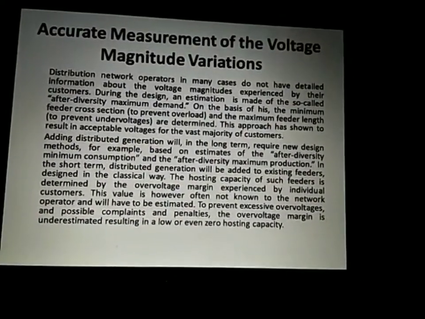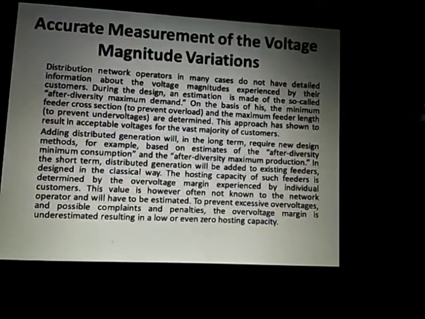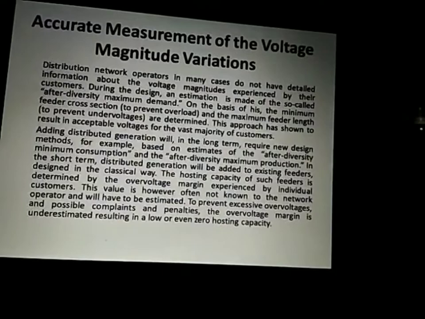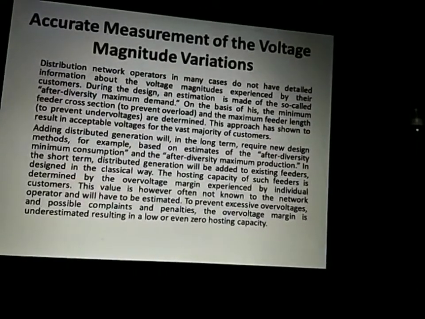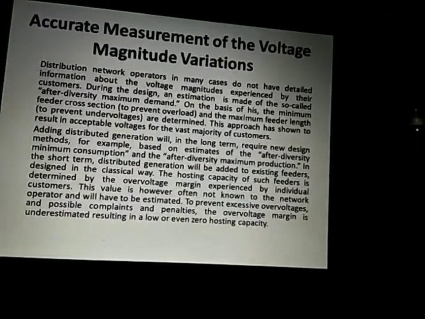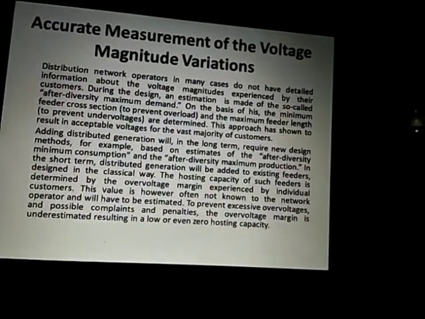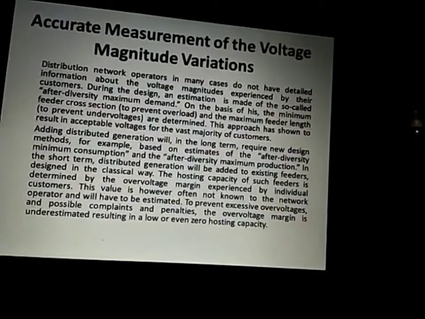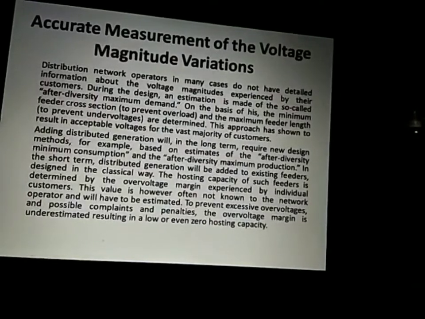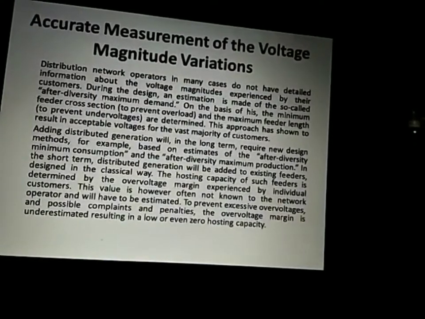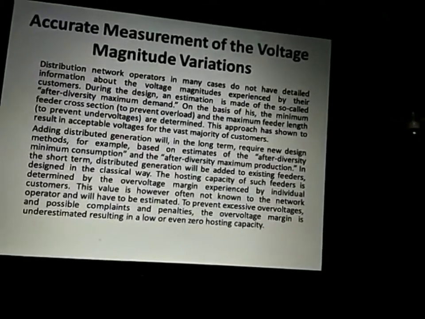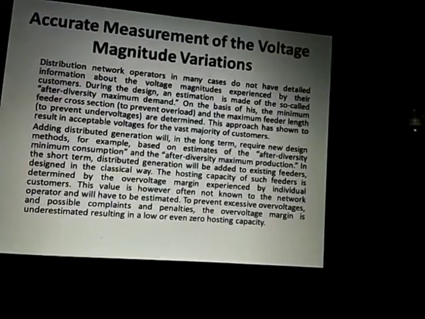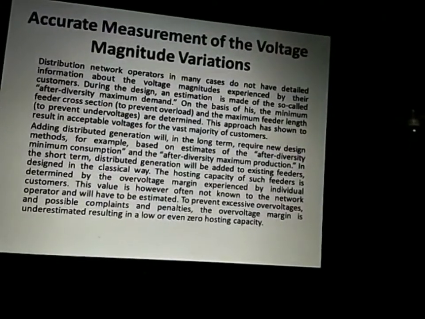Accurate measurement of voltage magnitude variation. Distribution network operators in many cases do not have detailed information about the voltage magnitude experienced by their customers. During the design, an estimation is made of the so-called after diversity maximum demand. On the basis of this, the maximum feeder cross section and the maximum feeder length are determined. This approach results in acceptable voltage for the vast majority of customers.